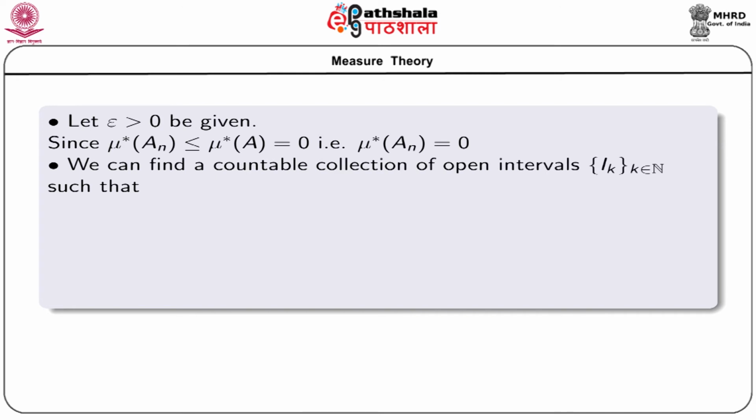Again, using the definition of Lebesgue outer measure, we can find a countable collection of open intervals Ik, k belonging to N, such that An is a subset of the union over k = 1 to infinity of Ik, and the sum over k = 1 to infinity of L(Ik) is less than epsilon/3n.